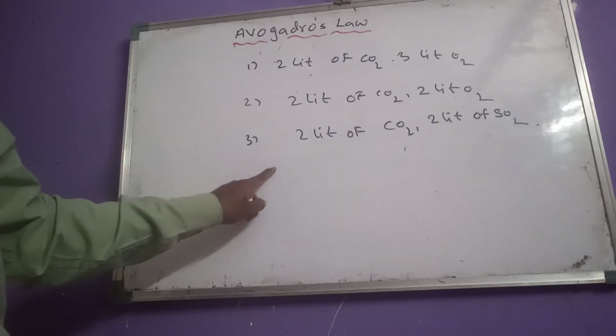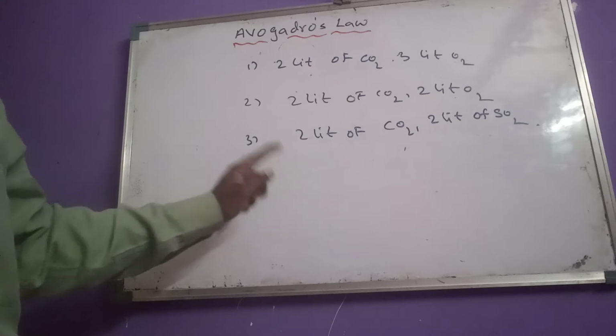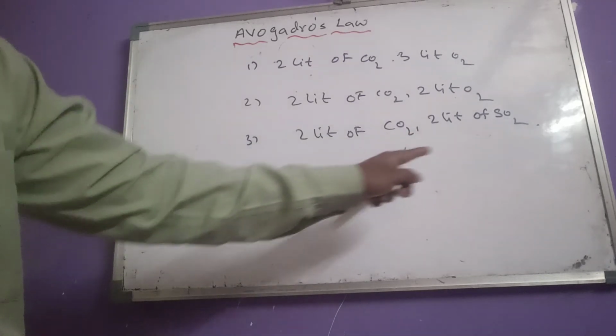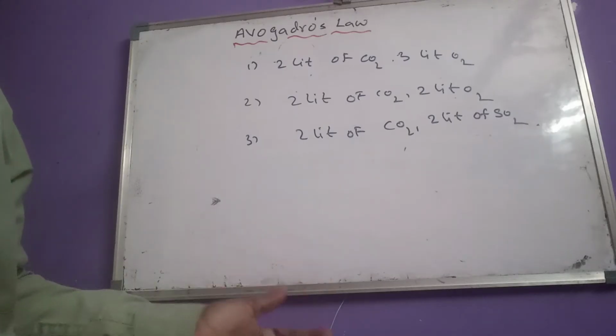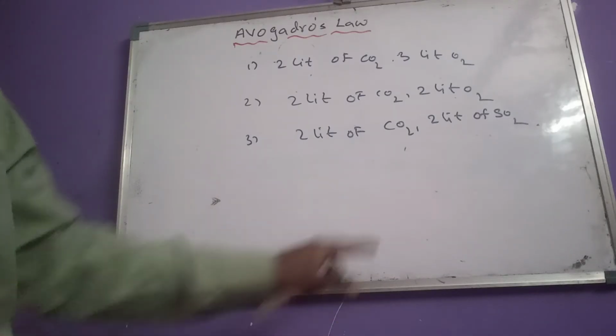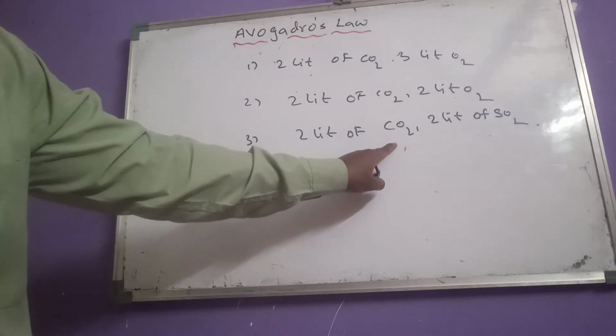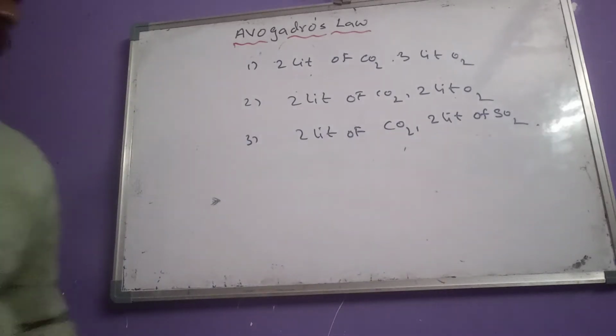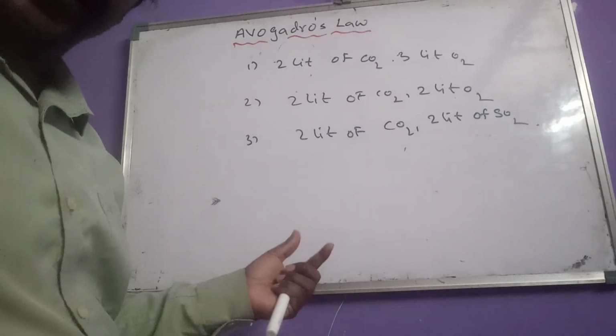But in the third option, as the volume is the same, these two have the same number of molecules. And the atomicity of CO2 and SO2 is the same.